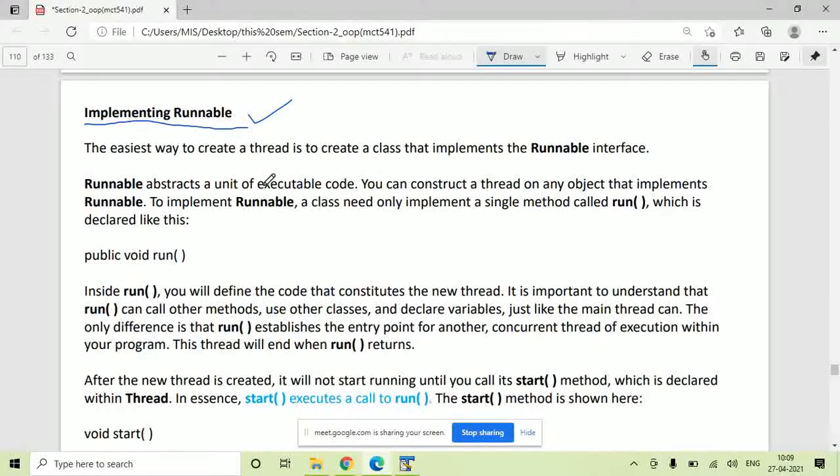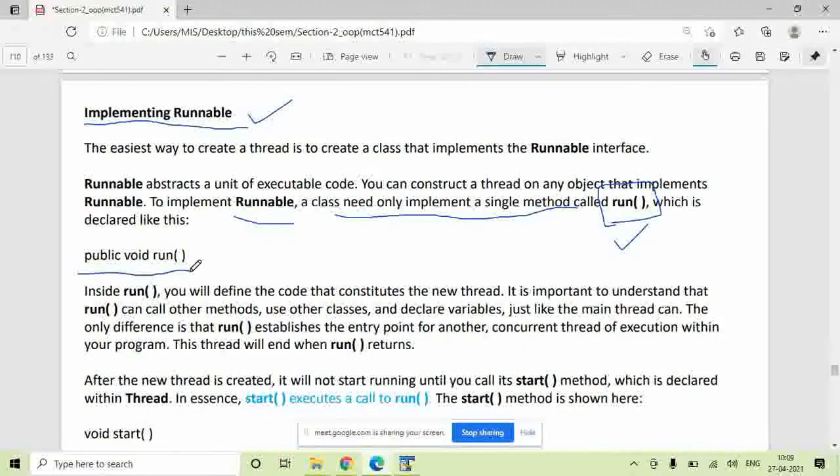So how do we create a thread using the Runnable interface? When you implement the Runnable interface, a class needs to implement only a single method called the run method. So you need to write a run method in your code, public void run. Inside run, you will define the code that constitutes the new thread.